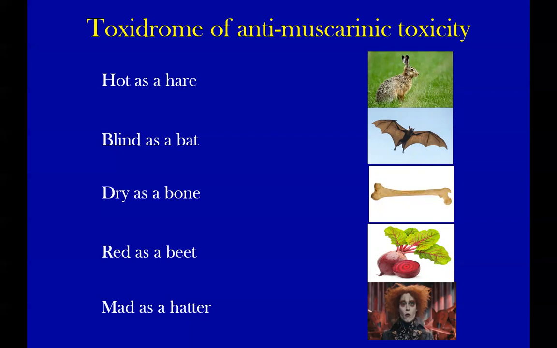Mad as a hatter was a phrase used in the 17th century in the UK, and Shakespeare has also used it. There was an industry in London at the time that made very fancy hats, and they used some material made from mercury. They processed mercury and beautified those hats.